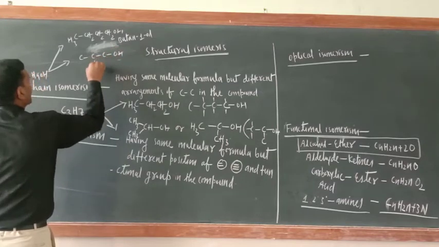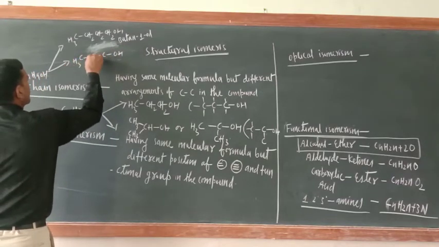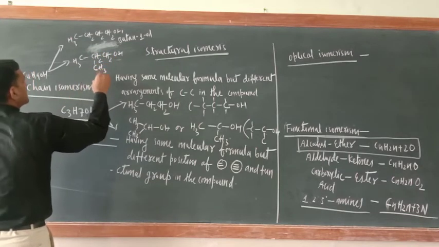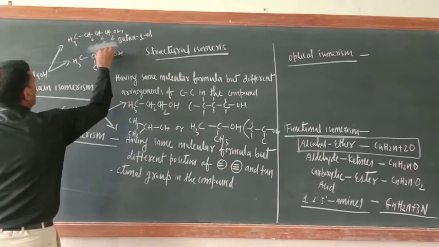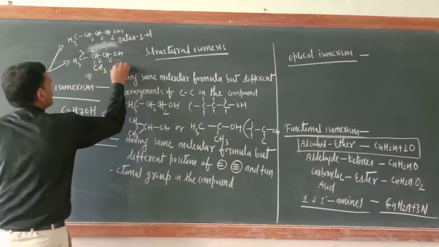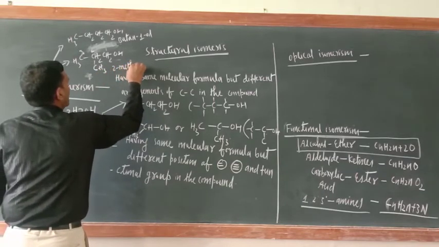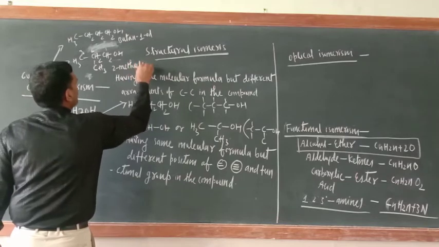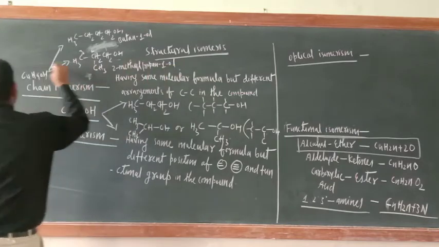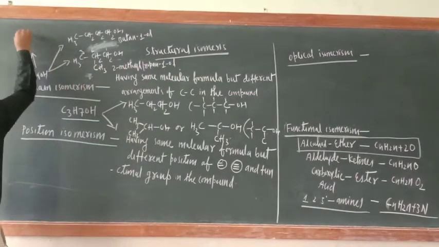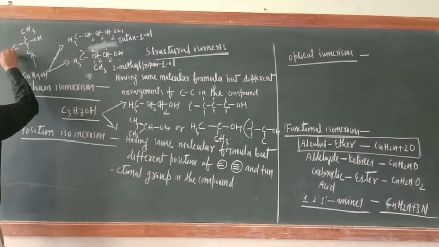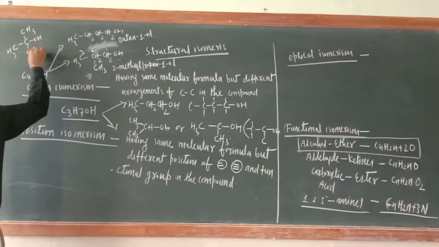Second one, we can make CCC-OH and here C. So this is CH3, this is CH2, CH2, CH3. What is the name of this one? This is 1, 2, 3, so this is 2-methylpropan-1-ol. The third one can also be prepared: C, and here OH, here CH3, here CH3, here also CH3.